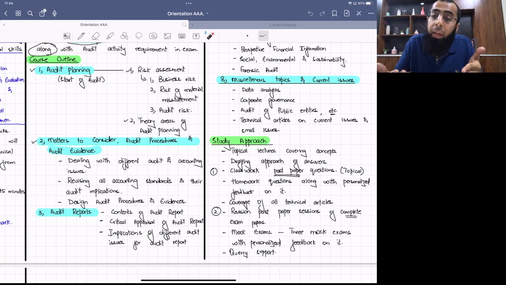Like, for example, you are writing a procedure. So first write what the procedure is, then explain its purpose, that what will it verify. I've broken the things into steps. If you're writing risk of material misstatement, first write the correct accounting treatment, then comment on the management, then heads affected, then materiality. So I've broken it into pieces. And then when I do past papers in the class, the students get more clarity on the drafting approach.